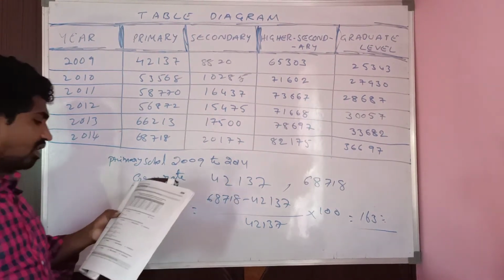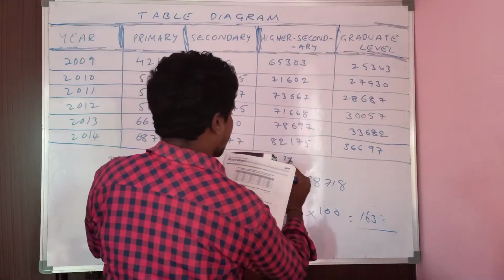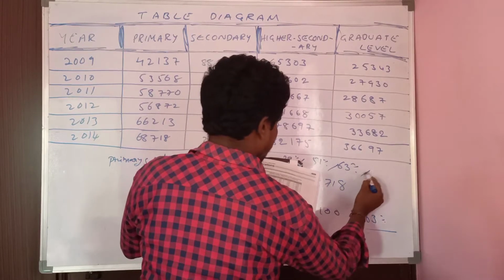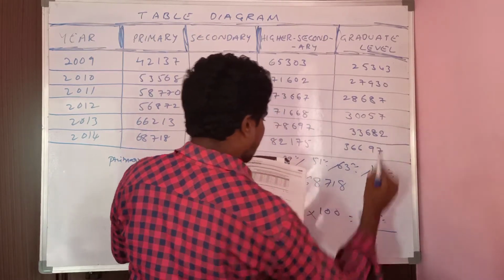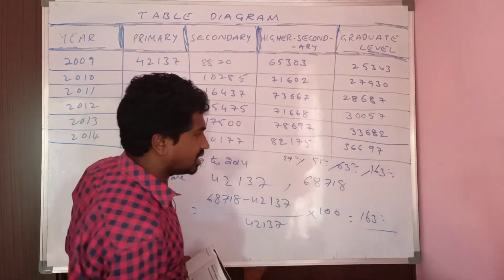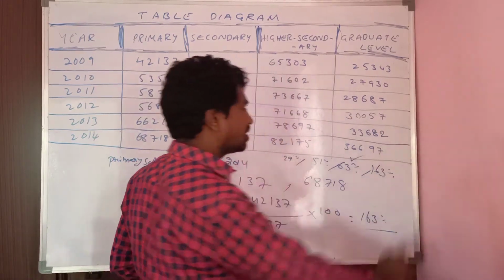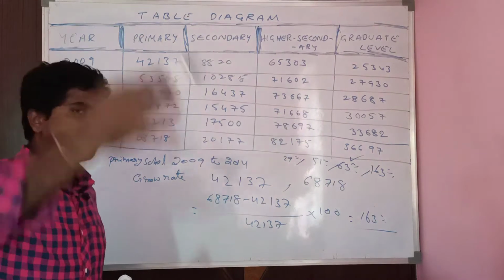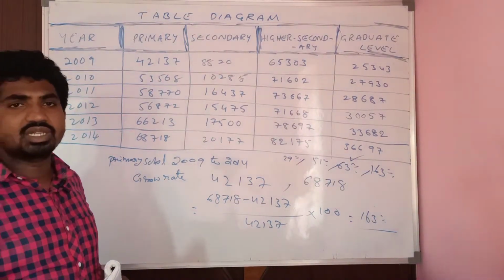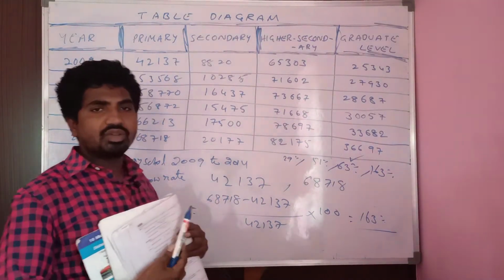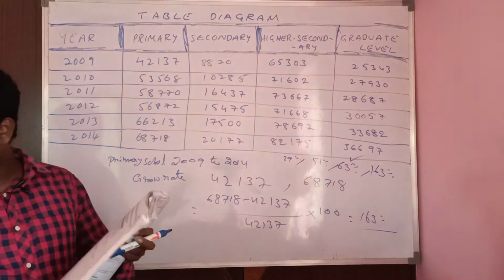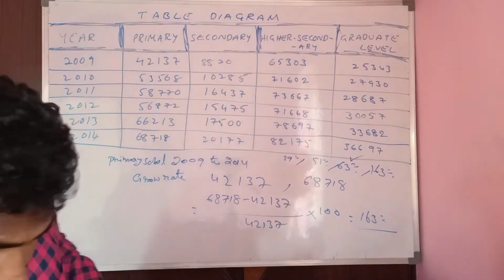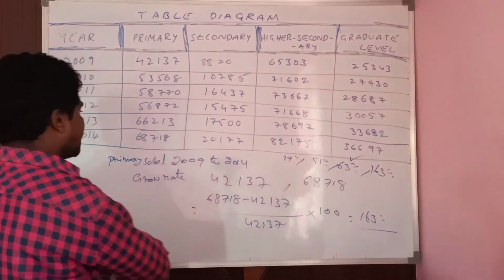Now he has given the options 29%, 51%, 63%, 163%. The growth rate, it is increased by 63%. So here the option is 63. 163% is nothing but initially 100 plus 63. So the growth rate was 63%. For first question the answer is 63%. Okay. Next. Second question.